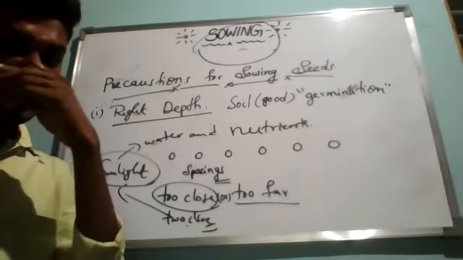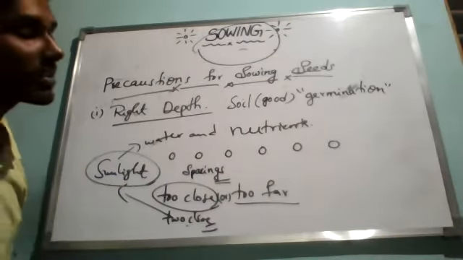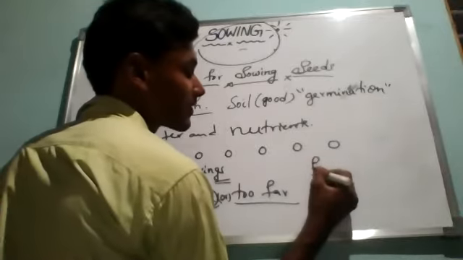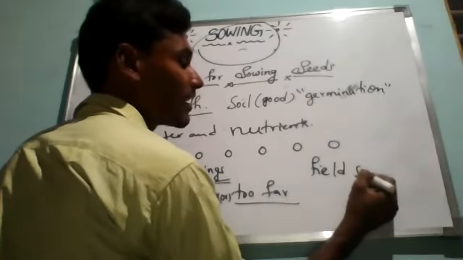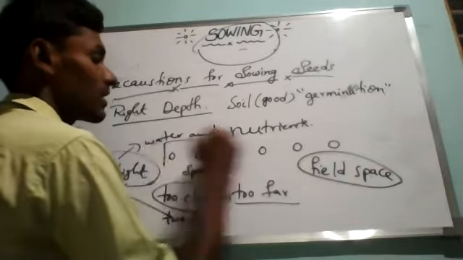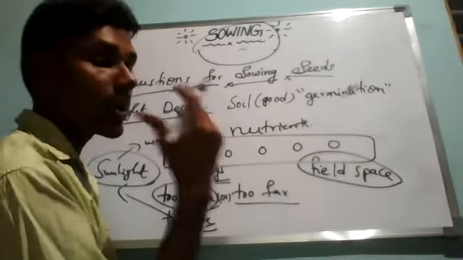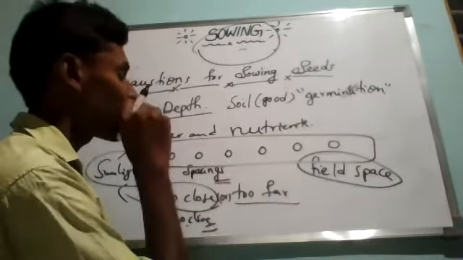Now if the seeds are sown too far apart, then it will be wastage of field space. Then also we used to get less yield only. Suppose this much area, 100 centimeters, let me imagine, in this I can plant and grow a healthy crop by planting 10 seeds. It means each 10 centimeters, one seed.